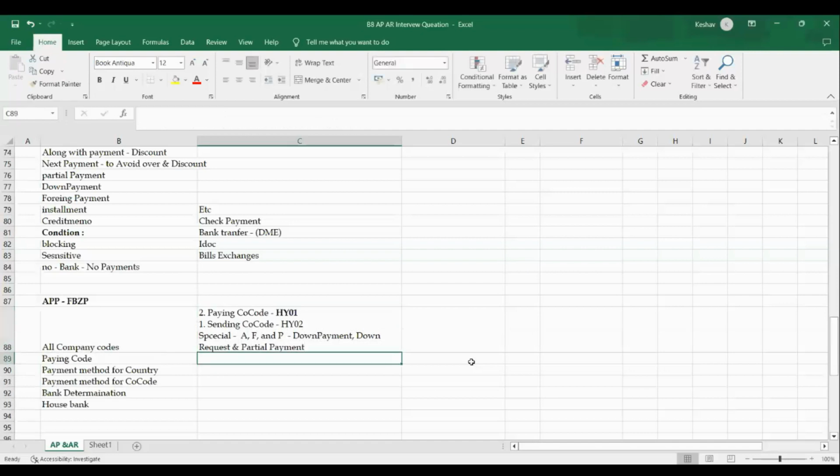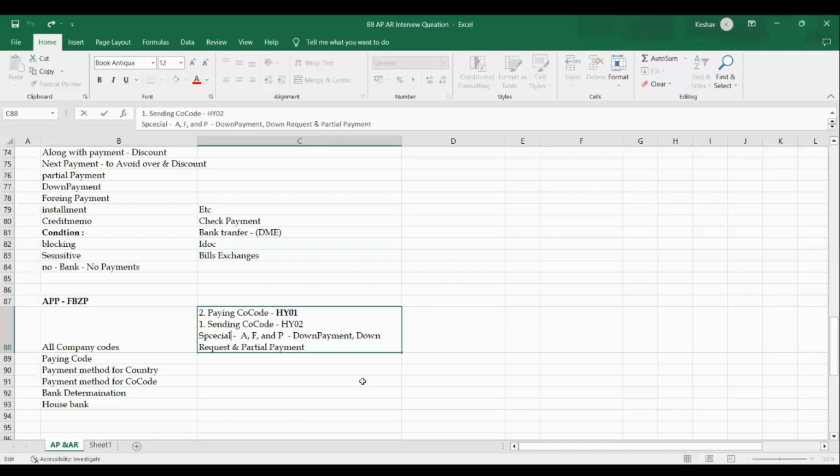In the first step you need to add 2 points: one for intercompany transactions, and second, to make a payment, we define special indicators. Interviewers will sometimes ask cross questions. If I want to make a special down payment, where do you define the indicator, and in which step, what is the configuration? The direct answer is that in the all company code step we define the special GL indicators.